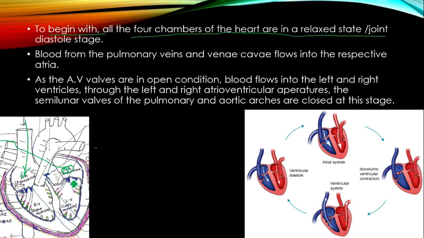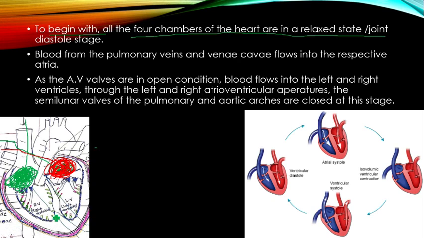Now the right atrium is filled with deoxygenated blood which comes from the body parts, and the left atrium is filled with oxygenated blood which comes from the lungs. The left atrium is filled through the pulmonary veins. The right atrium is filled with deoxygenated blood from the body parts through the superior vena cava and inferior vena cava.